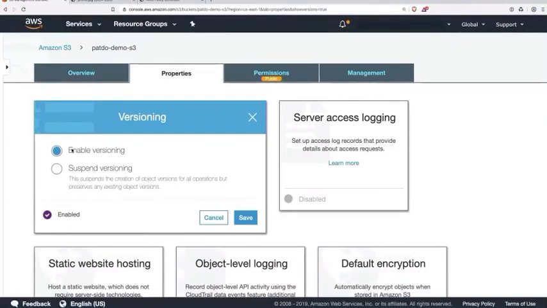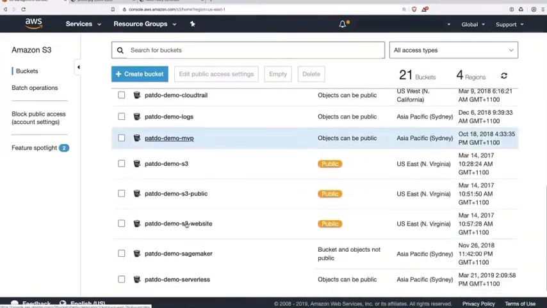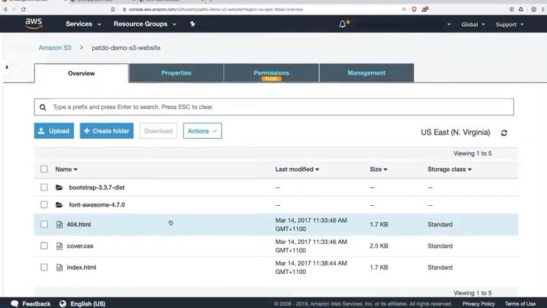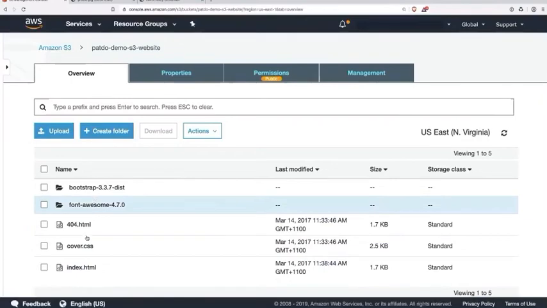All right, one last feature that we're going to go do, which is static websites. I'm going to jump back over to S3. We're going to go over to my static website sitting down here. Here we can see we have an S3 bucket configured to be public with some objects sitting here that are for our web application, some HTML and some CSS.